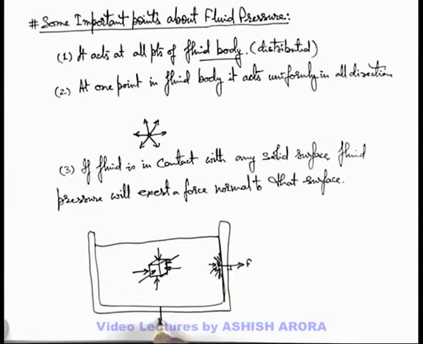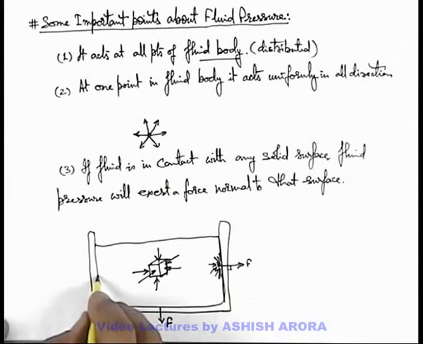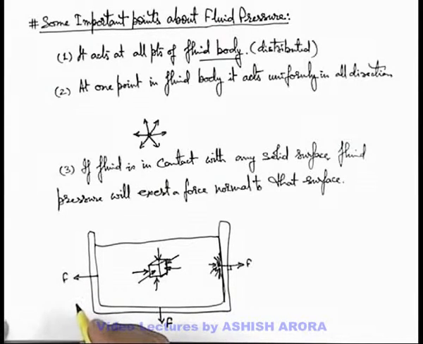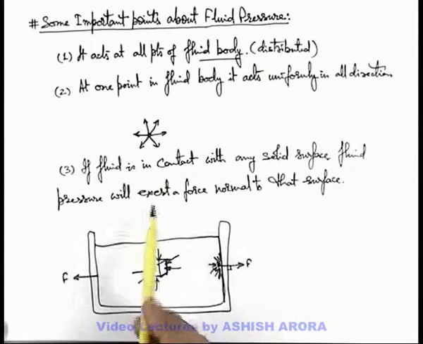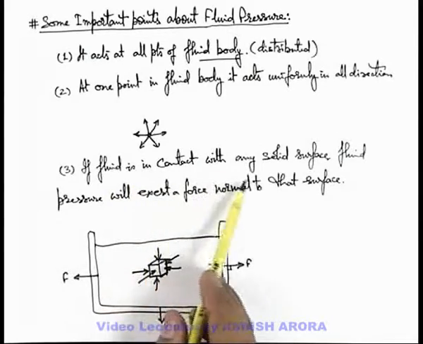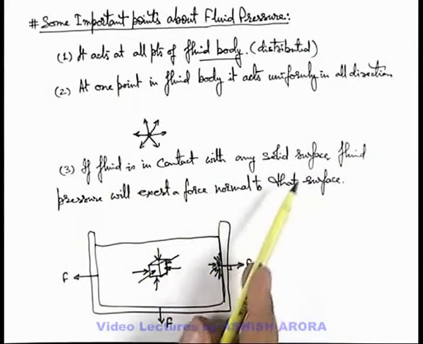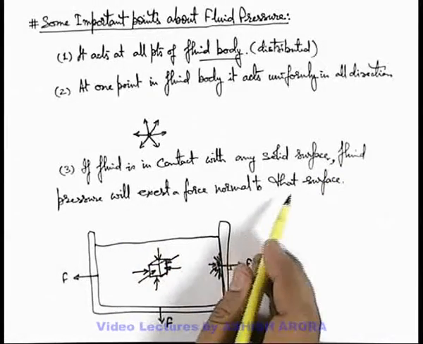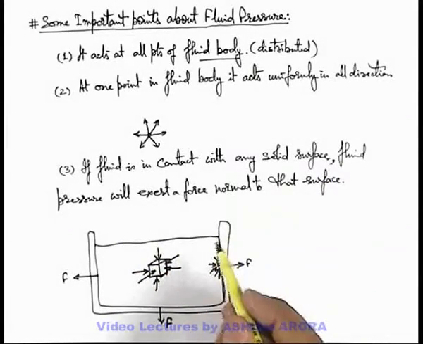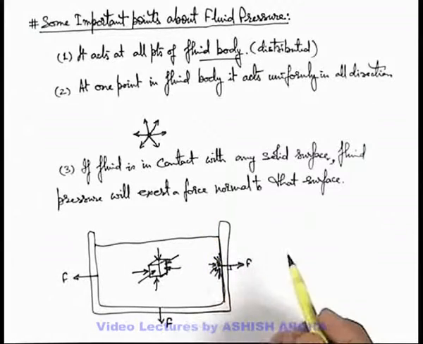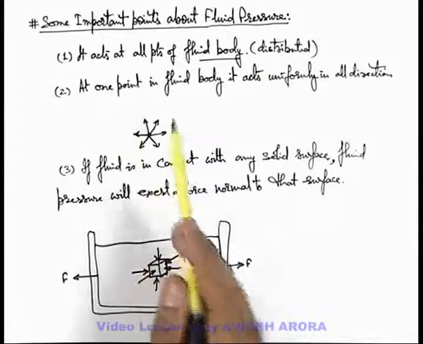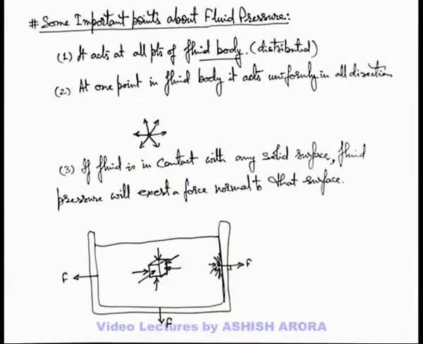Similarly at the bottom this force will be in downward direction, and on the left side wall it'll be acting in left direction. So keep in mind that if fluid is in contact with any solid surface, fluid pressure will exert a force normal to that surface. Based on this concept several numerical derivations we are going to execute, so just keep these important points always on your fingertips.